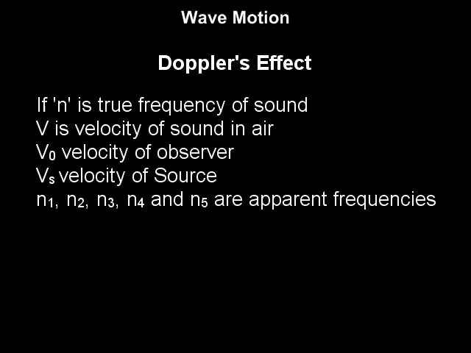If n is the true frequency of sound, v is the velocity of sound in air, v0 is the velocity with which the observer is moving, vs is the velocity with which the source is moving, and n1, n2, n3, n4 and n5 are the apparent frequencies. Following 5 cases are important.